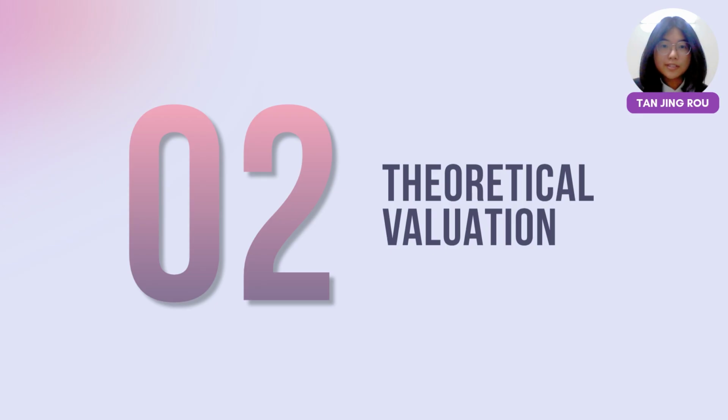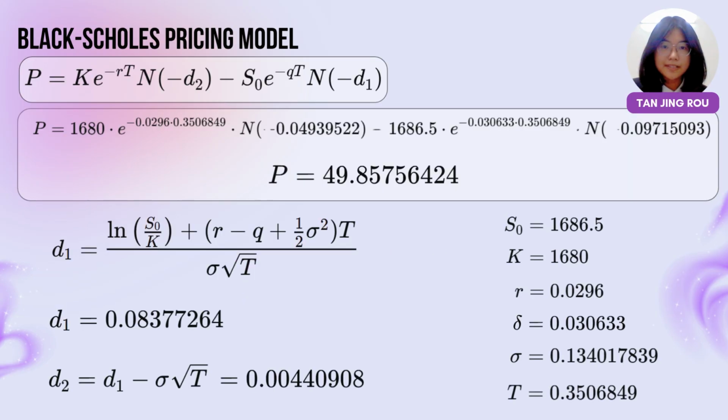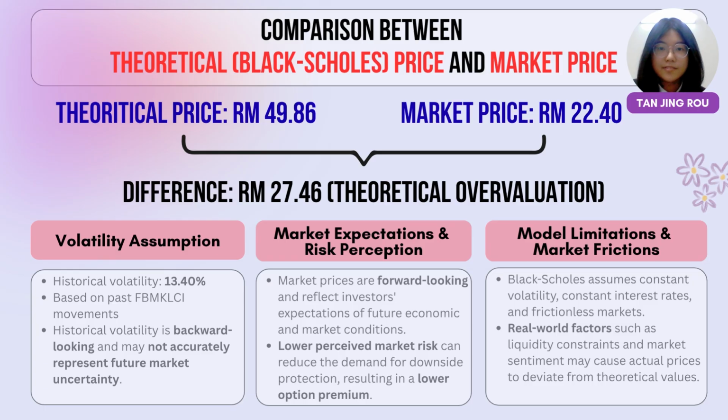Now, we will move to part 2, which is the theoretical valuation. For the theoretical valuation, we apply the Black-Scholes model to price the selected put option. By using the input parameters determined earlier, we get a theoretical put option price of 49.86 ringgit. We then compare this theoretical value with the observed market price of 22.4 ringgit. The comparison reveals a difference of 27.46 ringgit, indicating that the Black-Scholes model values the option significantly higher than the